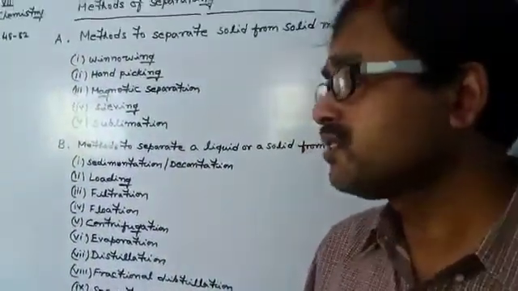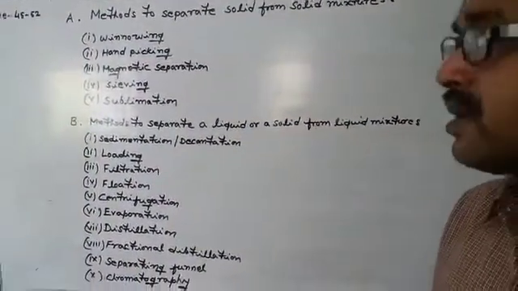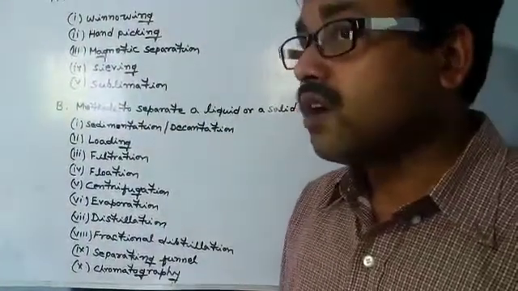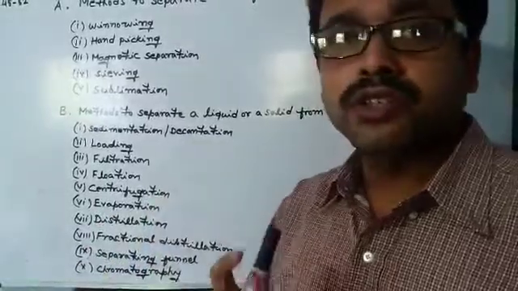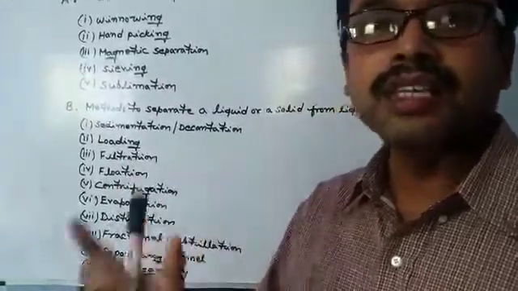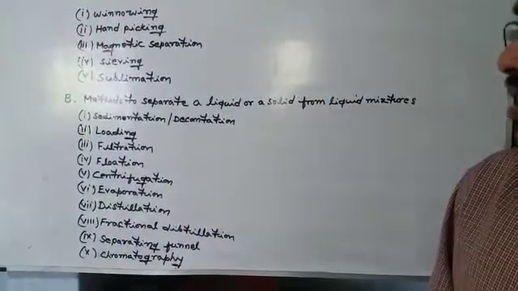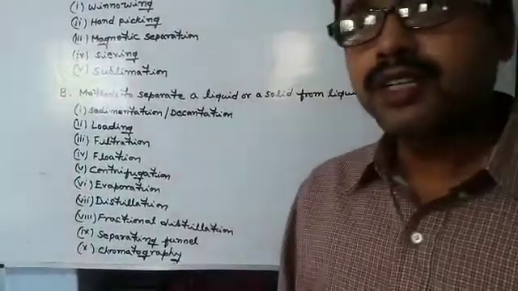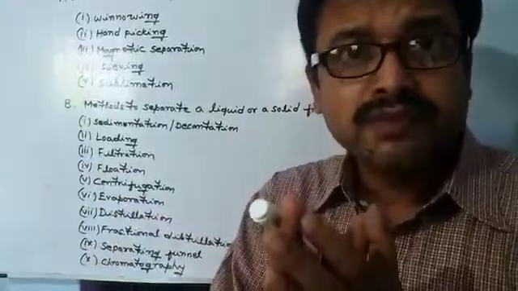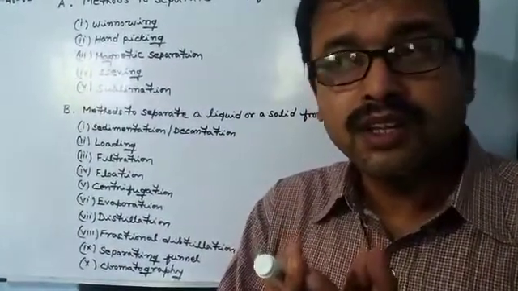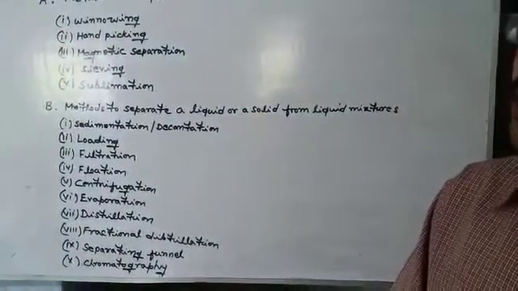Centrifugation is another physical method by which we can separate the insoluble solids present in a liquid by moving the mixture at high speed in a circular motion. When the mixture is in circular motion, whatever insoluble solid is present in it accumulates at the center. For example, by centrifugation we can separate the cream from the milk.